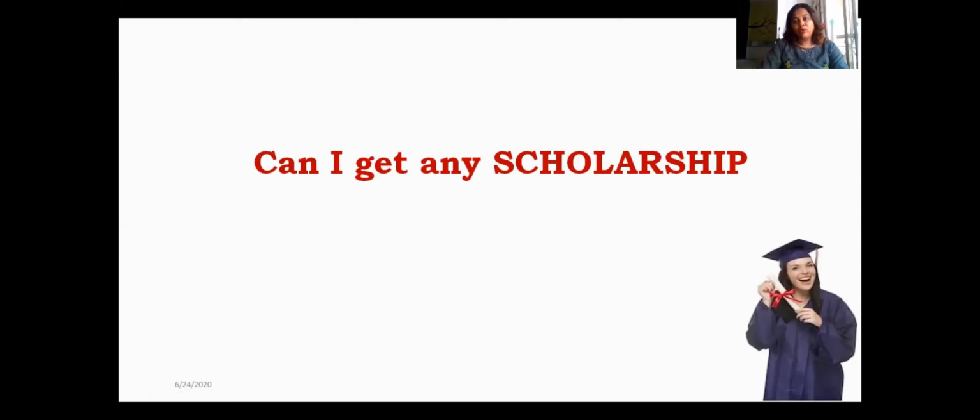Apart from the education loan, the very important question that comes to the minds of students is, can I get any scholarship? Yes, these scholarships can help your parents manage their finances. So, the answer to this question is yes, you can get a scholarship. But for every scholarship scheme, there are specific conditions. We'll see those conditions in the subsequent slides. But one important condition is you should do well in your studies for all these 4 years. Then you are eligible for any kind of scholarship.